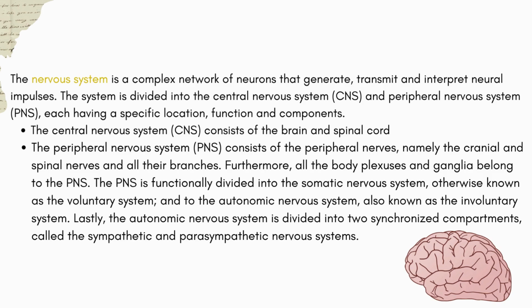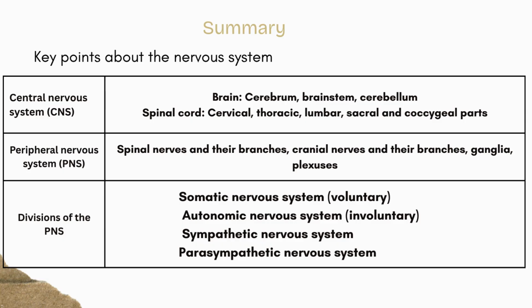The PNS is functionally divided into the somatic nervous system, otherwise known as the voluntary system, and the autonomic nervous system, also known as the involuntary system. Lastly, the autonomic nervous system is divided into two synchronized compartments, called the sympathetic and parasympathetic nervous systems. This video tutorial will explain the breakdown of the nervous system, as well as the key points to take into account concerning the functions of each of the nervous system parts. We are going to look at the key points about the nervous system using this simple summary chart.